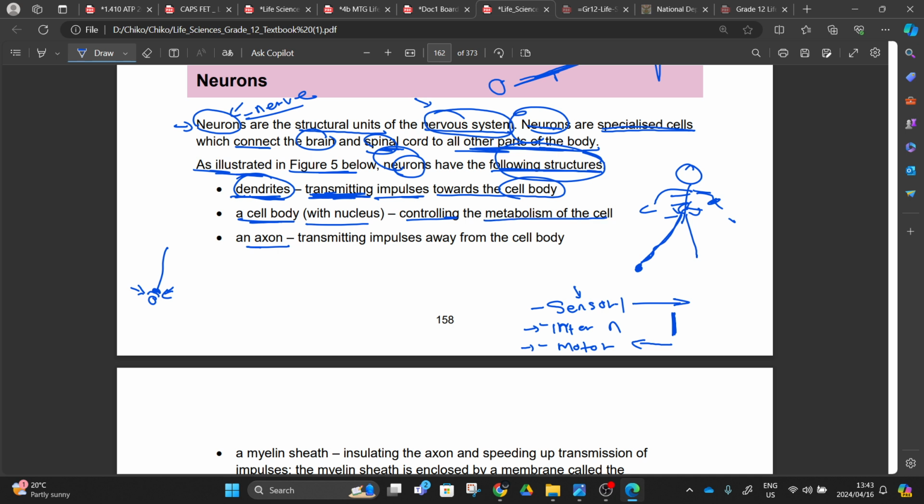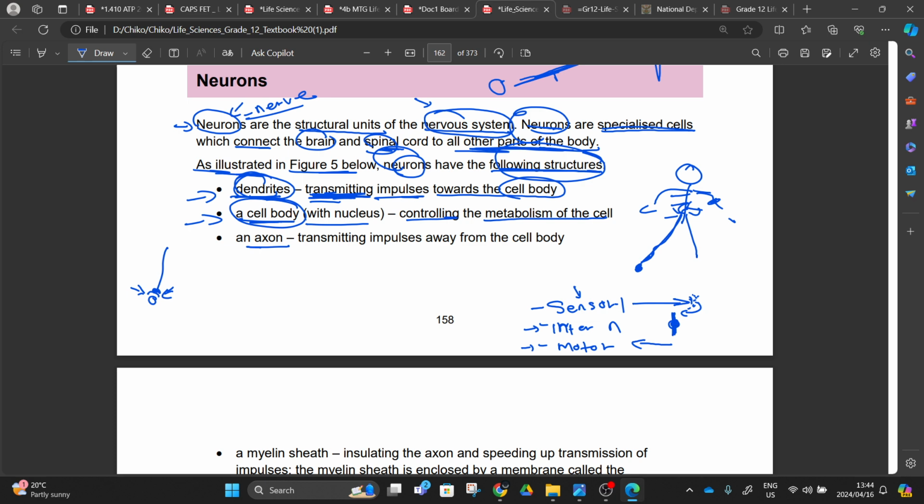So here, whatever is passing the cell body, you can see the dendrites is sending the impulse to the cell body. So inside the cell body, we are going to create another impulse, or we are going to interpret those impulses, so that at the end, you are going to learn this. At the end of this sensory neuron, we are going to release the neurotransmitter we talked about yesterday. Those neurotransmitters are going to be picked up by an interneuron, right? An interneuron is going to pick this up using the dendrites, and then with dendrites, the impulse is still going to move and come to the cell body.